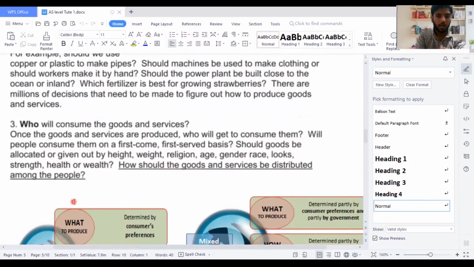For example, if the government is going to build a hospital, the first preference is for pregnant mothers, the second preference is for elderly people, and the third is for people who have been through accidents. So giving preference to which community, which area to focus on, is about whom the products should be given to. What to produce, how to produce, for whom to produce: who is my market? But a private entity is not going to be like that.